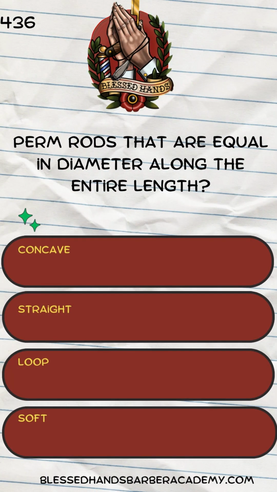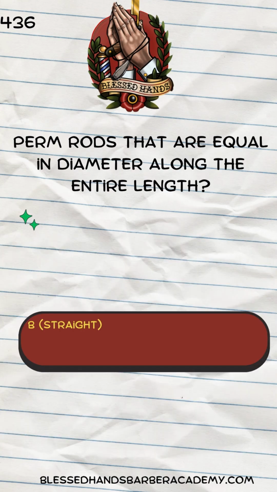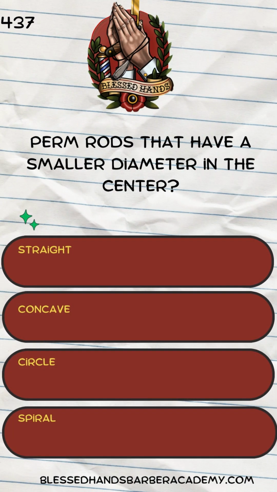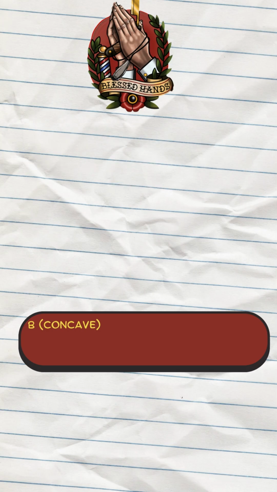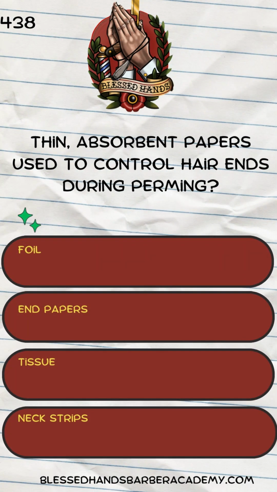Perm rods that are equal in diameter along the entire length: concave, straight, loop, soft. B. Straight. Perm rods that have a smaller diameter in the center: straight, concave, circle, spiral. B. Concave.